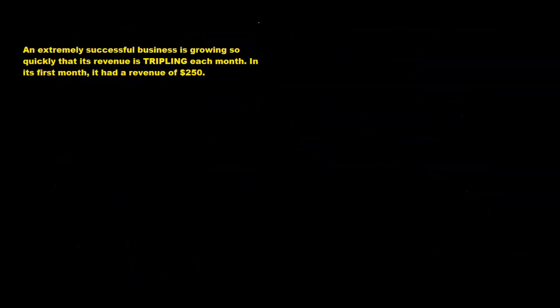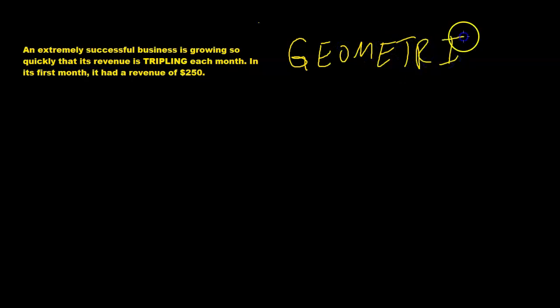All right, so let's look at this. An extremely successful business is growing so quickly that its revenue is tripling each month. In its first month, it had a revenue of $250. All right, is this a geometric relationship? It definitely is, right? Because, well, let's look at our information. The revenue is tripling each month.